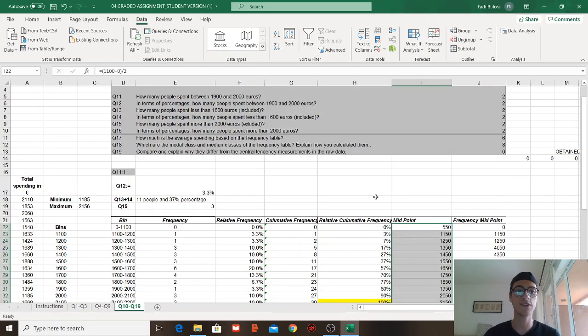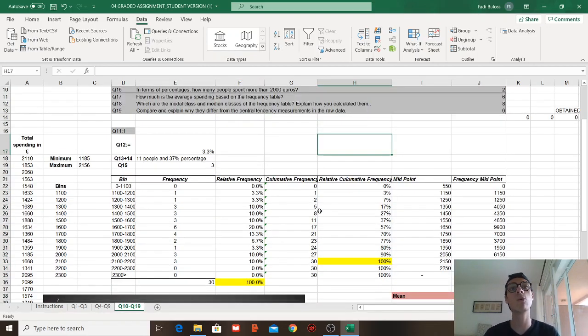So the difference is grouped versus non-grouped. In grouped data, like these, we need to calculate manually using the formulas I presented here. But when we have raw data, we go to the Data Analysis Toolpak, use descriptive statistics, and get our results, because we don't have any ranges, so we don't have to find upper or lower class limits or midpoints.